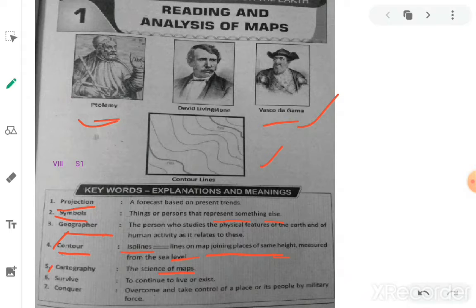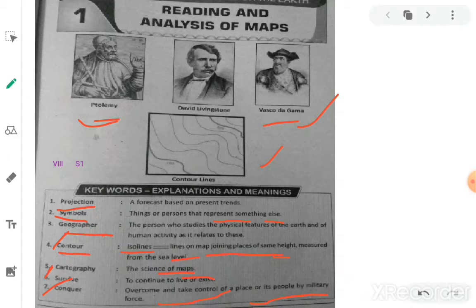Next one is survive. Sixth one, survive. To continue to live or exist. So we are living on the earth, we are surviving. So living at any place is called surviving. Next, seventh one is conquer. Overcome and take control of a place or its people by military force.